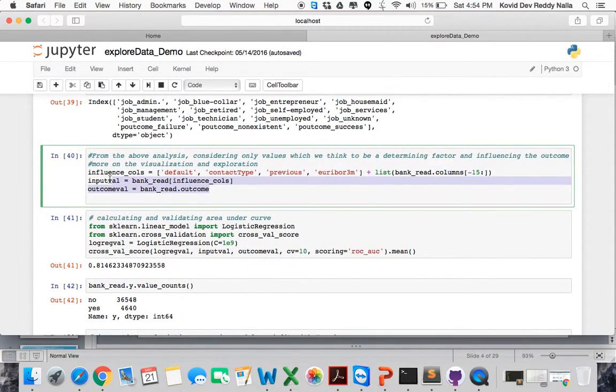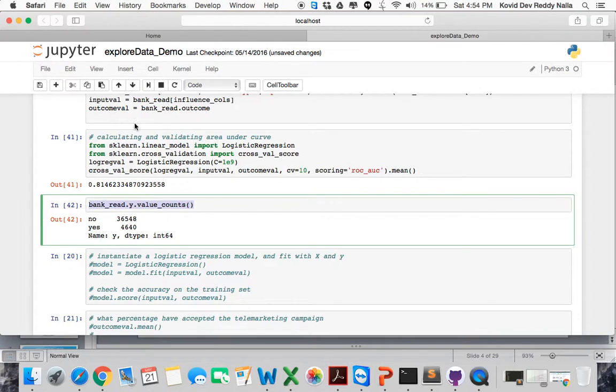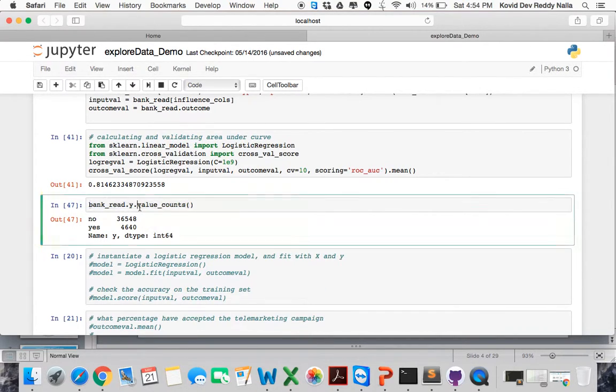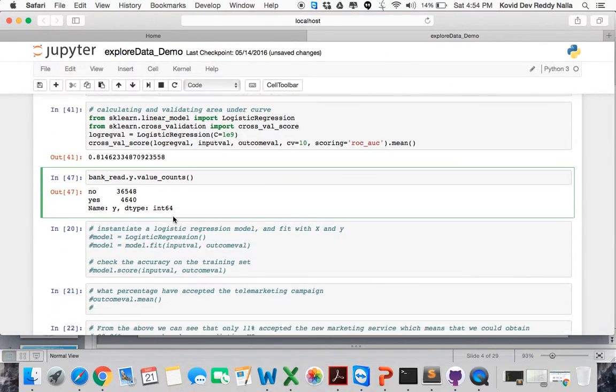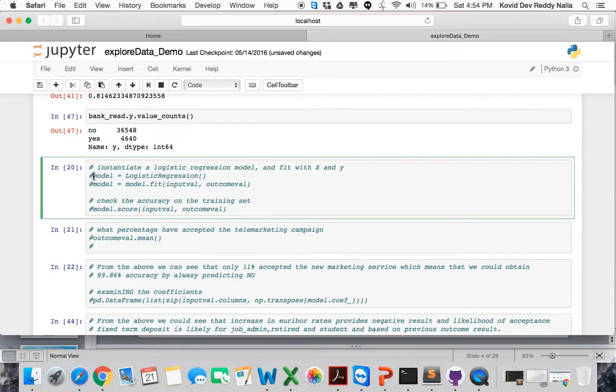Once we have this, we can run it in a Python shell. We'll see the value counts for yes and no. So these are the outcome types. We can see there are about 36,000 no's and 4,640 yes's in our data set. Now we'll show you how we could create a logistic regression model here for our classification.